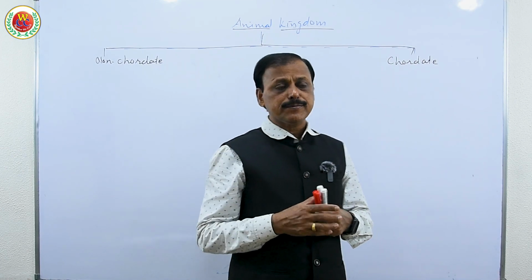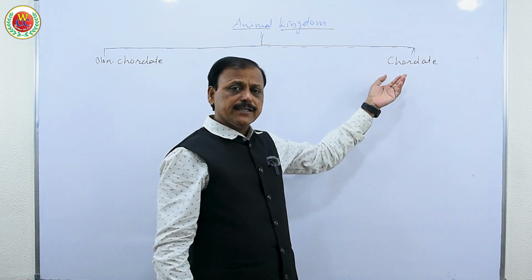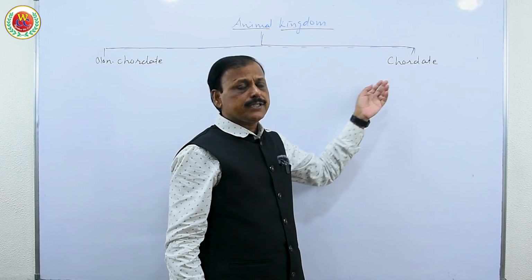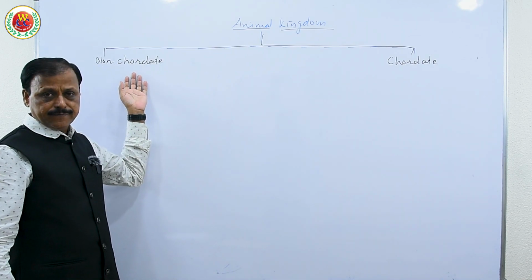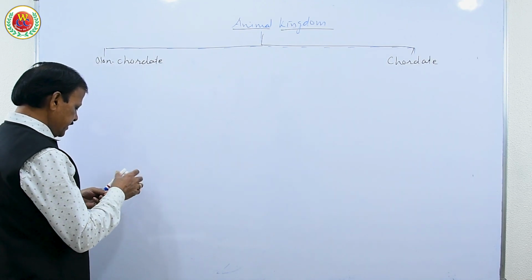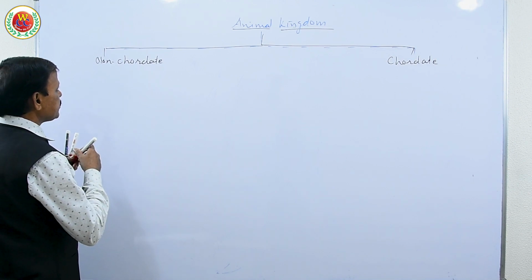Then what is the difference between the nervous system of non-chordate, that is annelid onward, and chordate? In non-chordate the nervous system is ventral and in chordate the nervous system is dorsal.